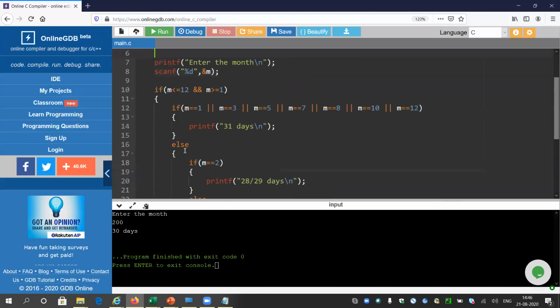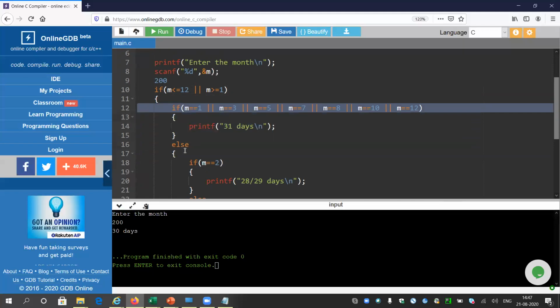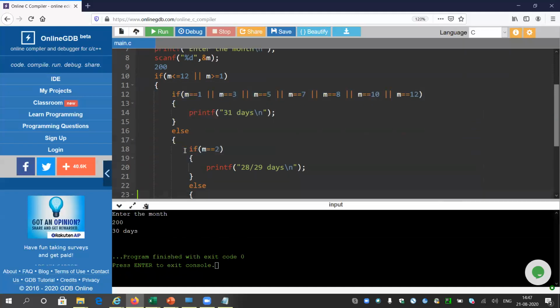So let me go through once again. If the month is greater than 1 and less than 12. Now, if you look carefully, and has been used. And means both of them should be correct. So if we give or here, it will be wrong, because in case of 200, it is false for less than 12, but it is greater than 1. So it will come inside the if, and there it will try to check these values. It is not able to satisfy any one of them. Then it will come into the else block.